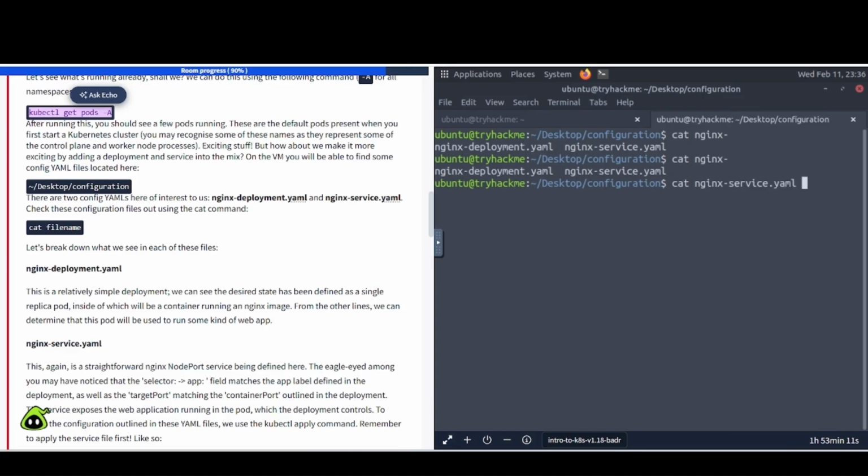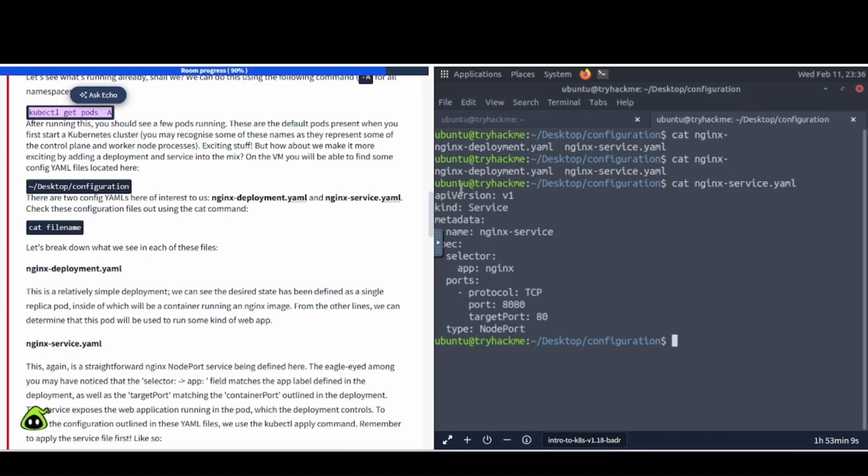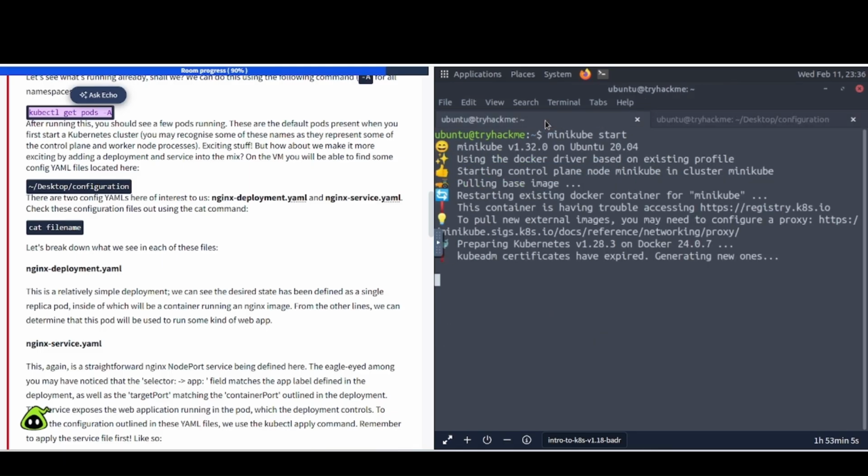And it was the service, right? So that's the other one. Take a quick peek at there. So let's see if this is finished. And it's still going, I guess.